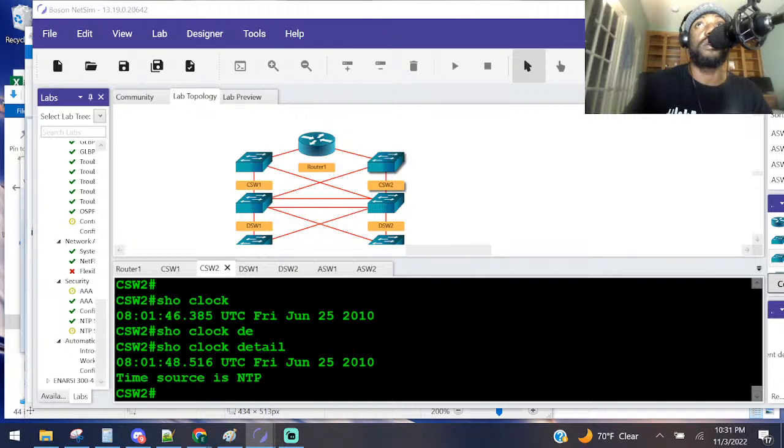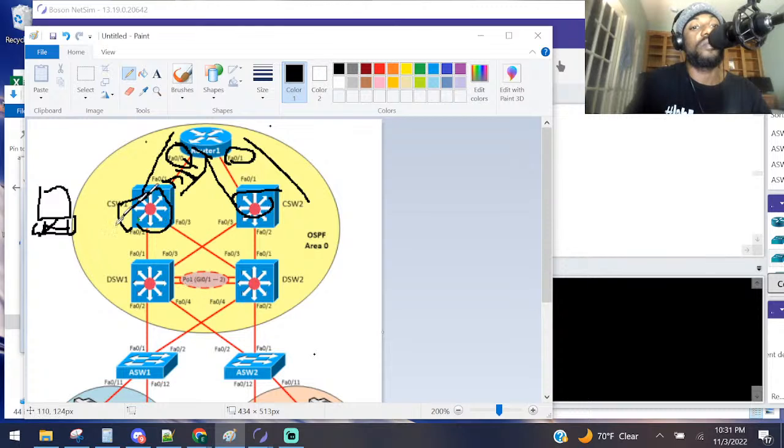Yes, it is. Then they said they want us to do the same thing on the distribution switches. So now we're creating an access control list, pretty much the same thing that we did over here. Now they want us to do it down here. Have him get his time from that interface. And then this guy probably got to get his time from this interface, right? And then we're going to lock it down with an access control list, so that nobody can get in there and craft our NTP packets.